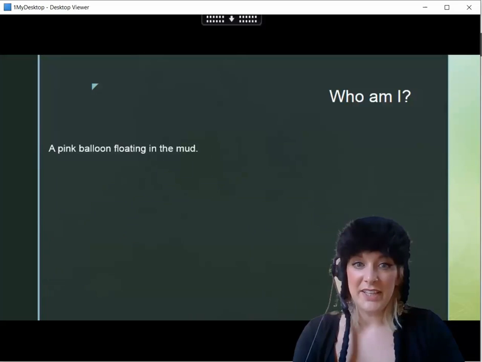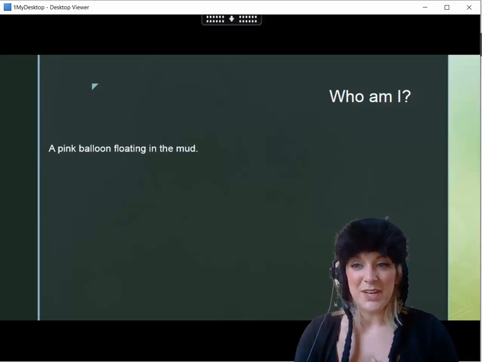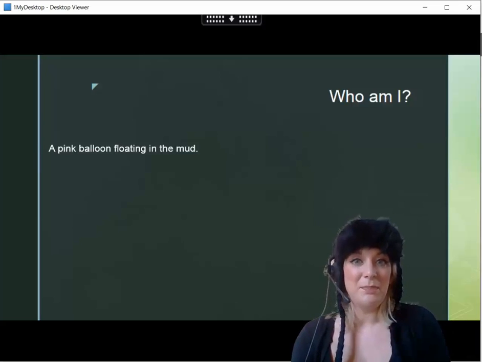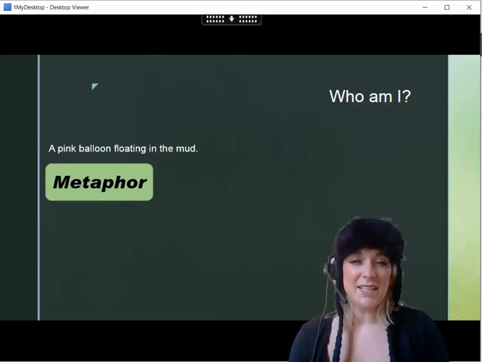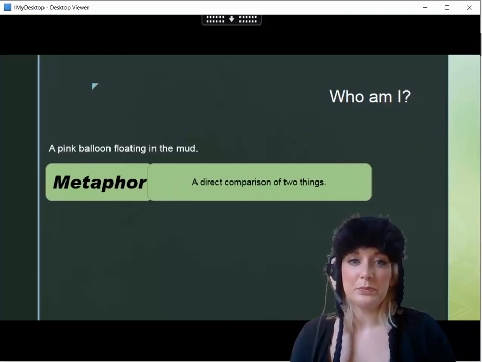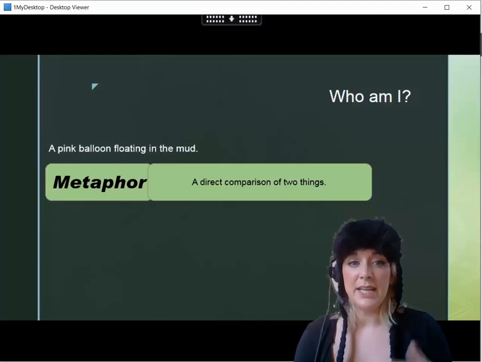The next line then: a pink balloon floating in the mud. Now we know I'm not really talking about a pink balloon. I'm comparing a pig to a pink balloon, but I'm comparing it directly, and that's me using a metaphor. This is a direct comparison of two things. So I don't say something's like something or as something, it is something.